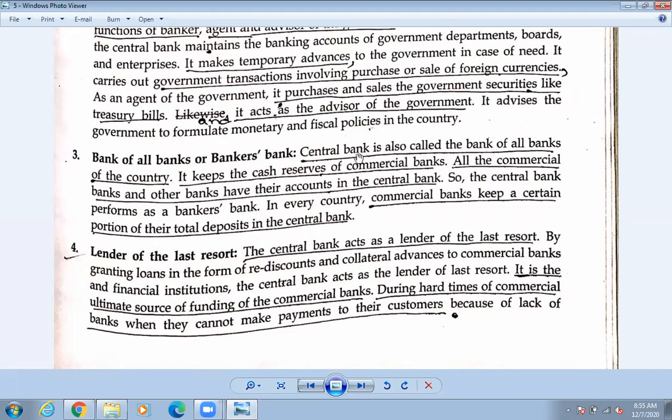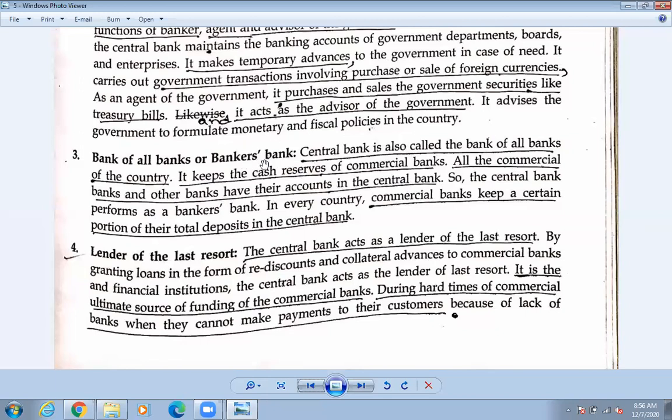Okay, so central bank is also called the bank of all the banks of the country, and it keeps the cash reserve. Okay, so cash लाई एउटा रिजर्भको रूपमा राख्छ. कतै गरी ब्याङ्कलाई डुब्यो भने यो क्याशले तिनीहरूको कस्टमरहरूलाई भरिपाई गर्नुको लागि काम गर्छ. Okay, so all the commercial banks and other banks have their accounts in the central bank. Suppose if there is Sanima or NIC or Siddhartha Bank, Everest Bank, whatever bank is there, so they have their deposit where? They have the deposit in the Nepal Rashtra Bank.